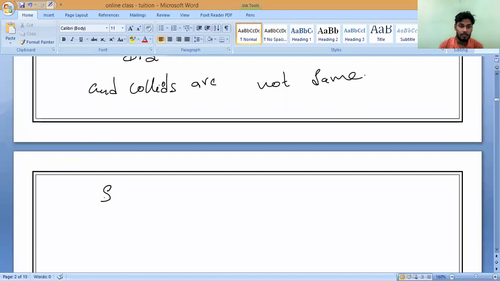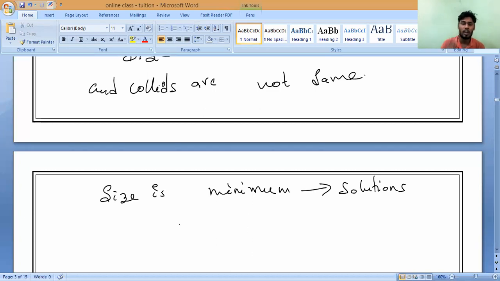The size is minimum in solutions. It's not even visible to us, as it is completely dissolved. That is what you have to remember.